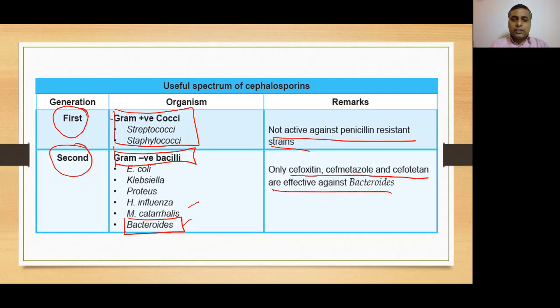Your first generation cephalosporins are effective only against gram-positive cocci, whereas your second generation cephalosporins are more effective against gram-negative bacilli, for example, E. coli, Klebsiella, Proteus, H. influenzae, M. catarrhalis, and bacteroides. And among them, bacteroides is an anaerobic bacteria, and only cefoxitin, cefmetazole, and cefotetan are effective against bacteroides.